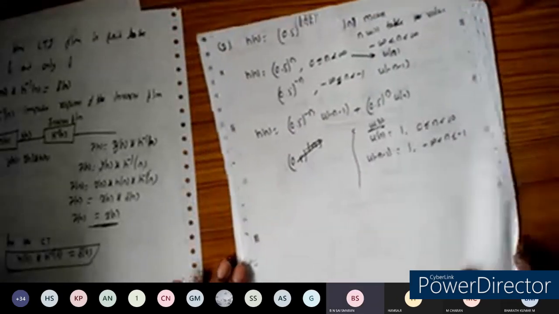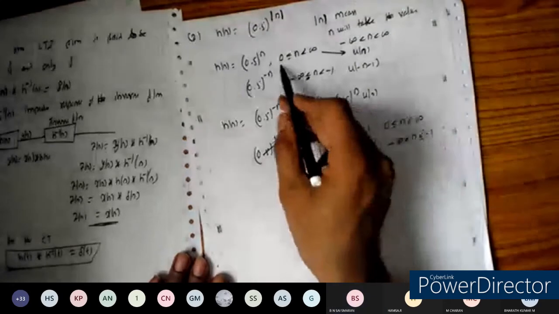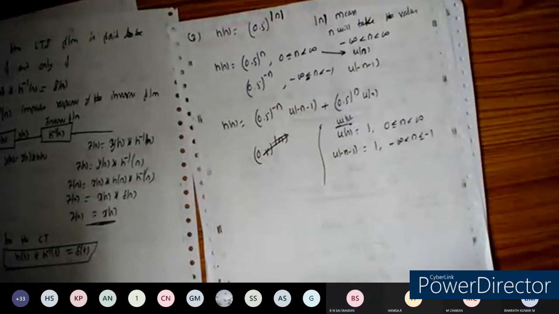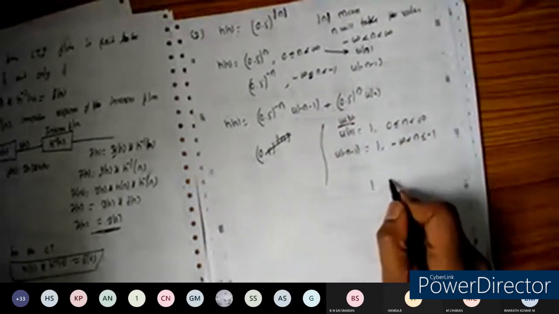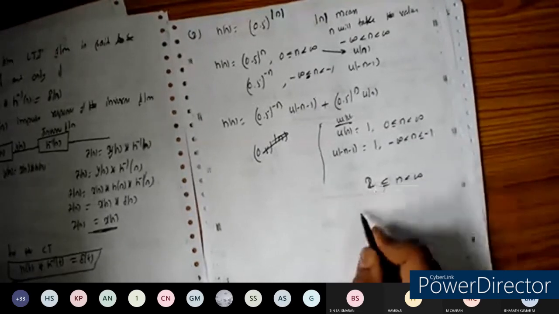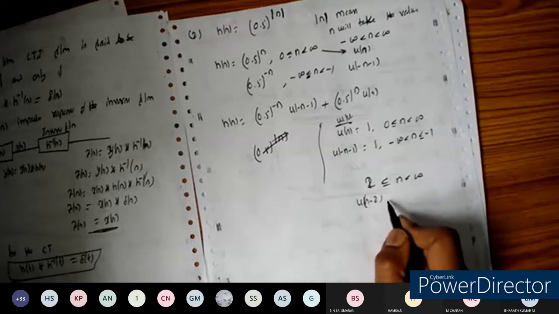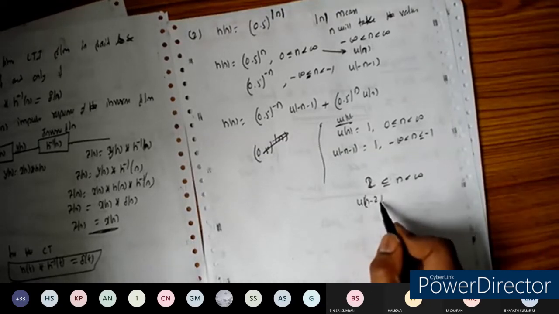Sir, will the u of n value change with respect to every sum? No, it is going to change with respect to the condition, based on the time limits. For example, if I want 2 to infinity, I can represent it as u of n minus 2. From 2 to infinity, I can represent as u of n minus 2 here.